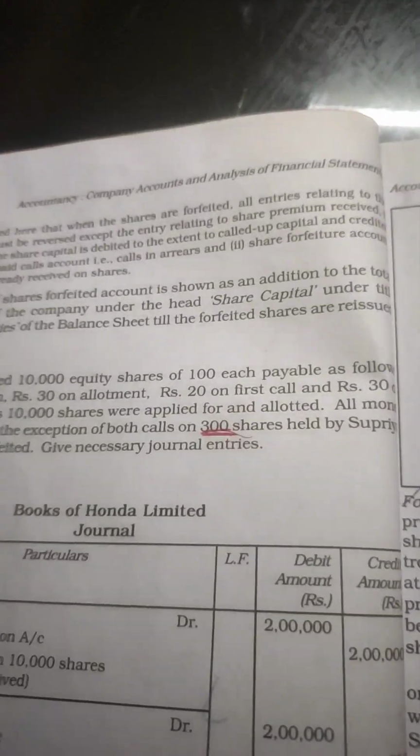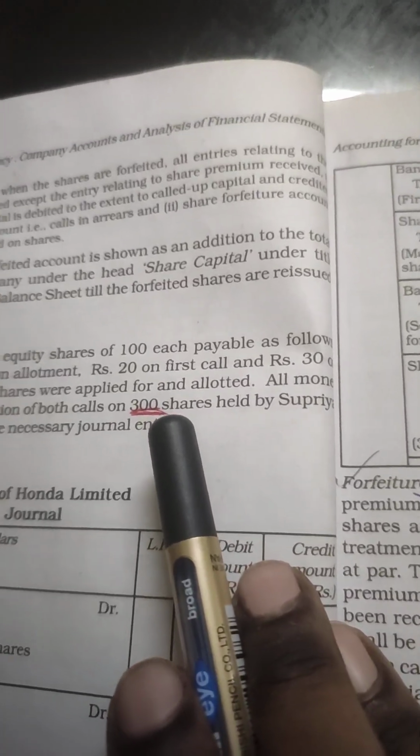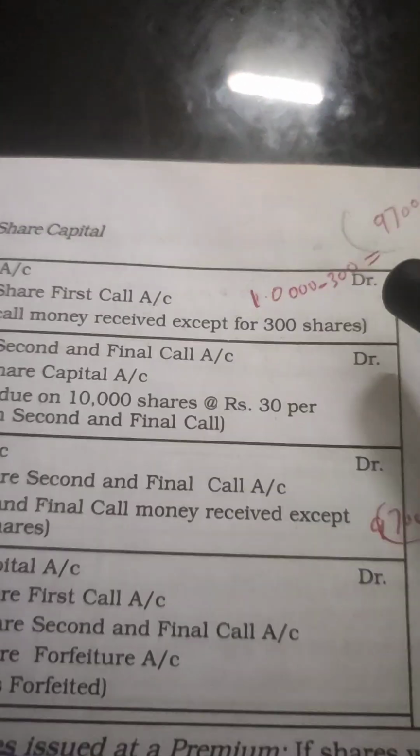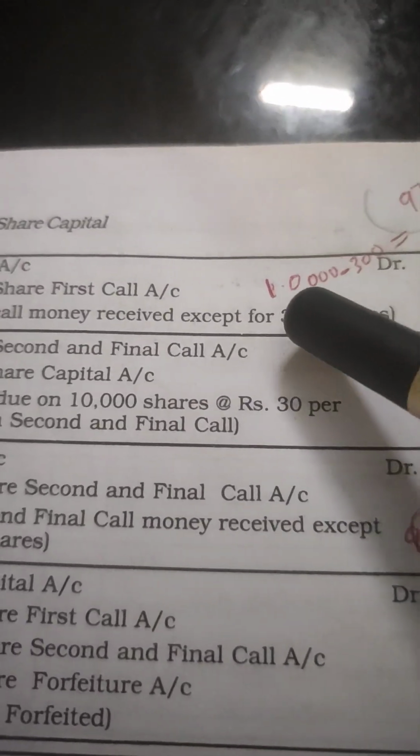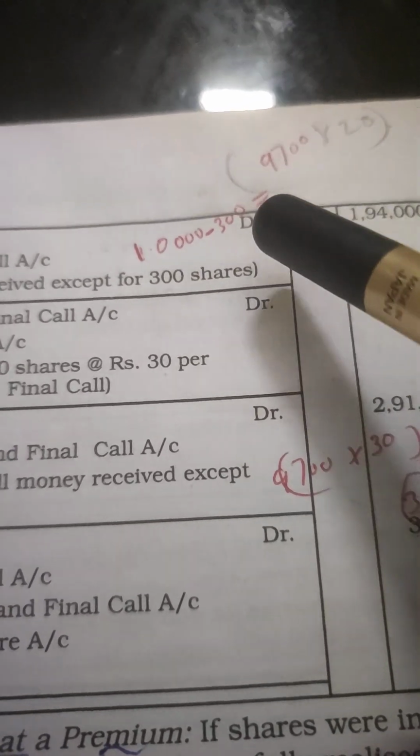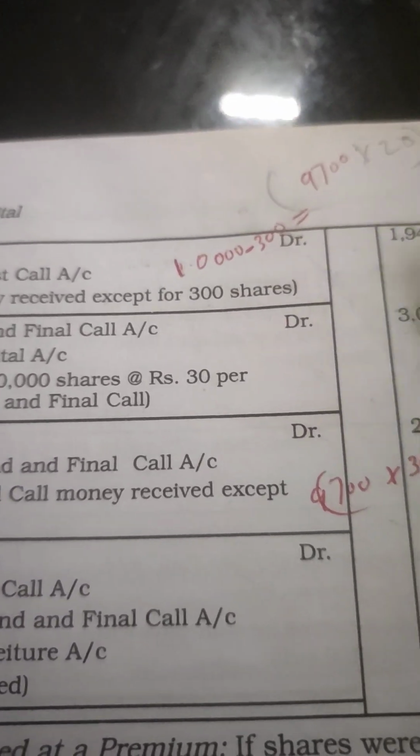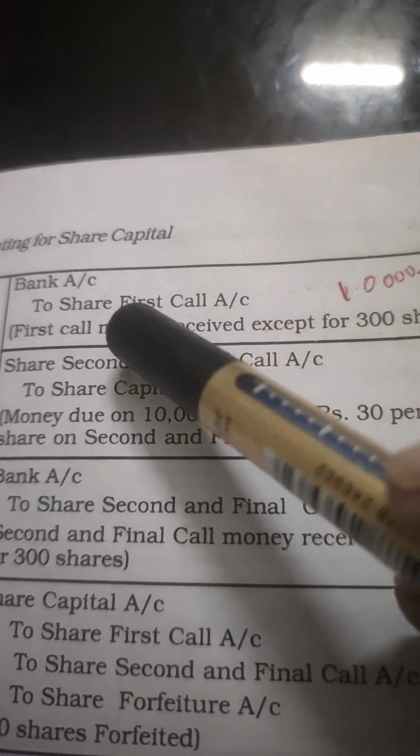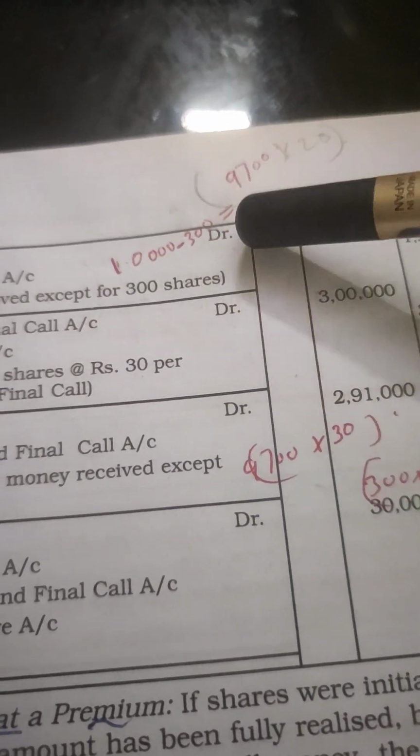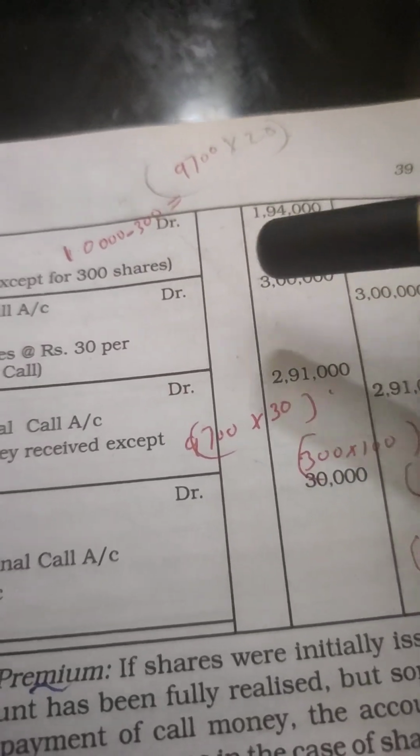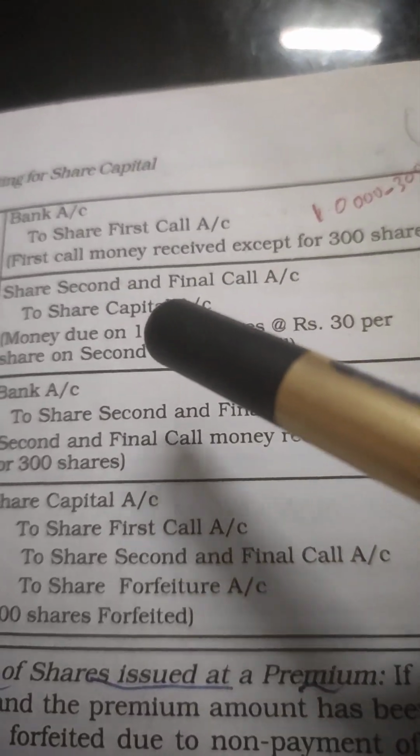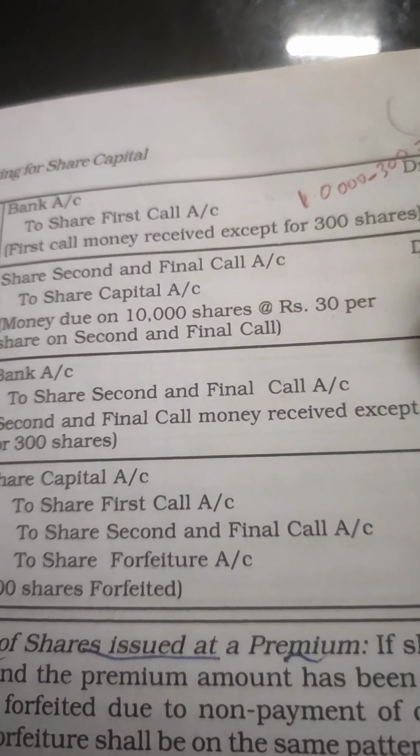Then for 300 shares money is not received, so we have to reduce this 300 from the total number of shares. That is, the total number of shares 10,000 minus 300 gives 9,700. Per share value is 20. The entry for the amount received is bank account debited to share first call account. Then 9,700 into 20 will give the amount 1,94,000 debit and 1,94,000 credit. Narration: first call money received except for 300 shares.